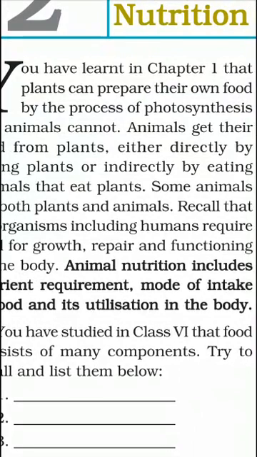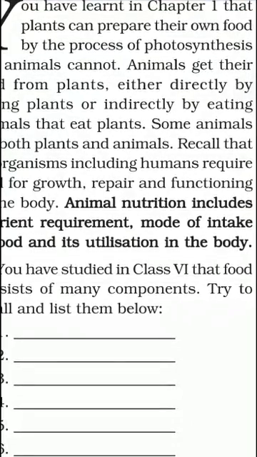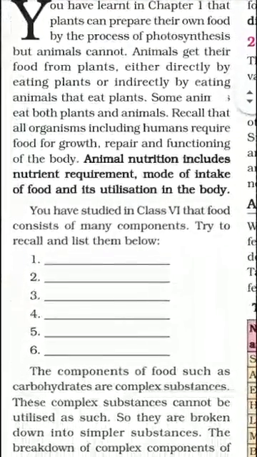In this chapter we will discuss how animals take in their food and how they change the complex food into the simple form that can be absorbed and used as energy. Animals get their food from plants directly or indirectly by eating other animals that eat plants. Animal nutrition includes nutrient requirement, mode of intake of food and its utilization in the body.